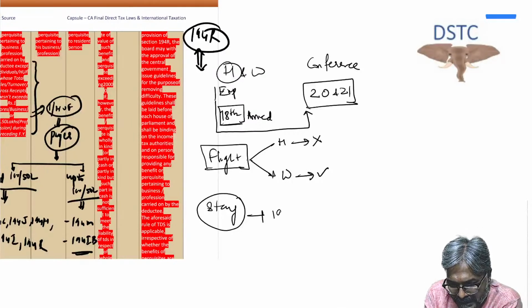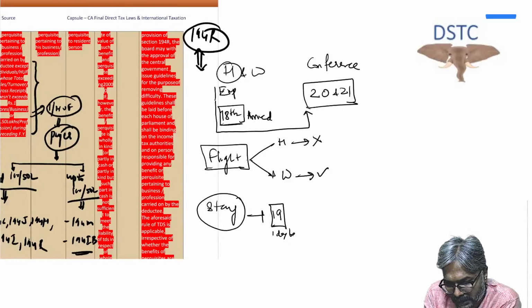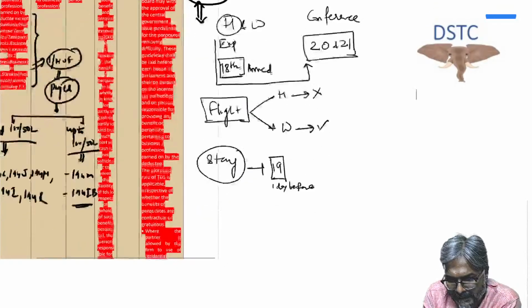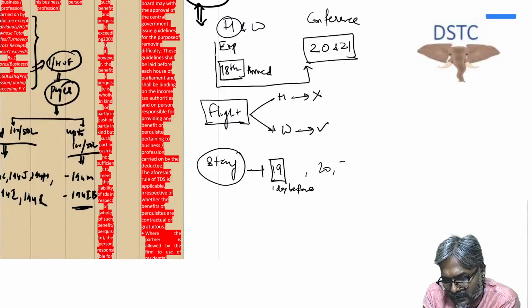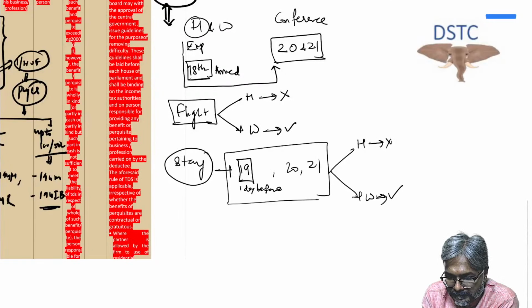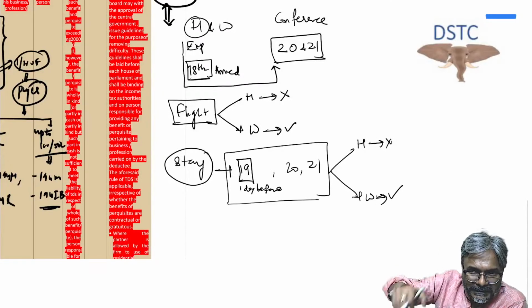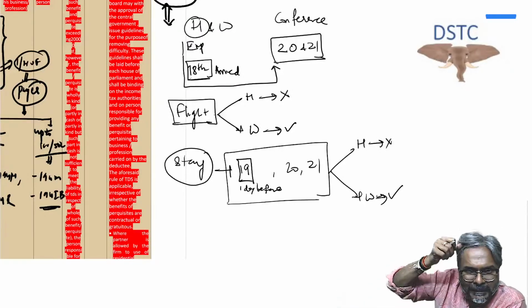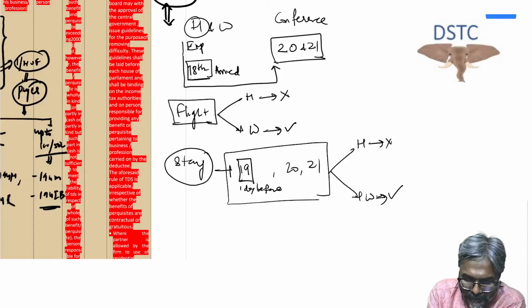So stay on 19th, and then 20th and 21st. For the stay, students, in this case, for husband it will not be a perquisite, but for wife it will be a perquisite. Because obviously they have to arrive a day before a residential conference, so they will arrive with this one.